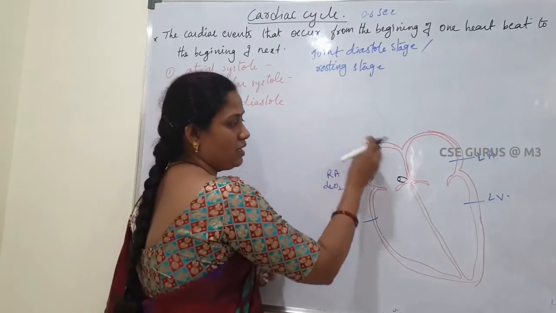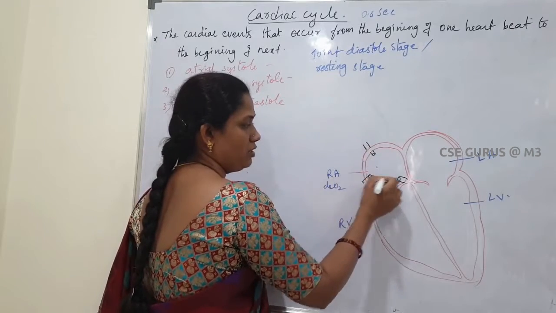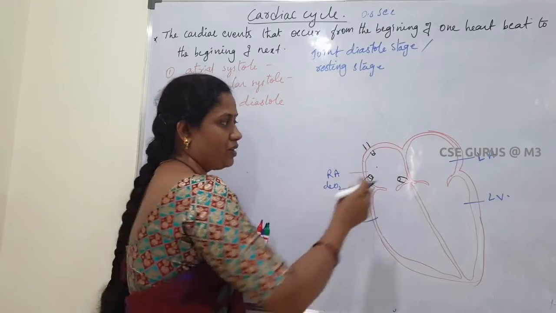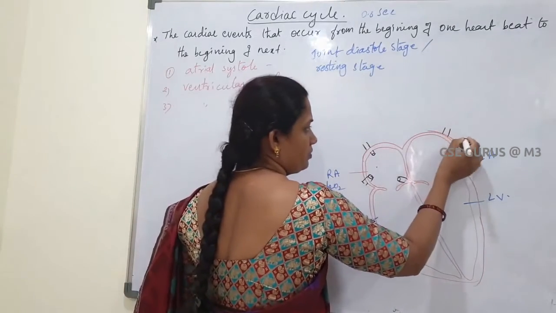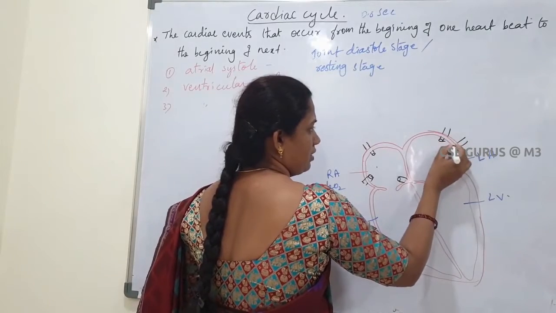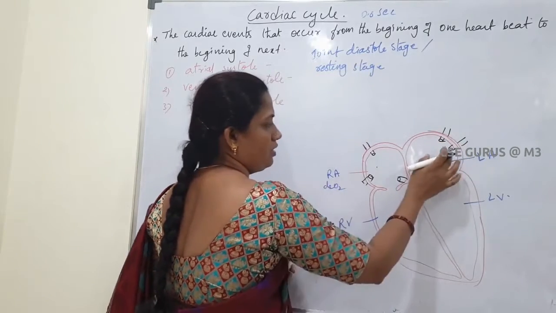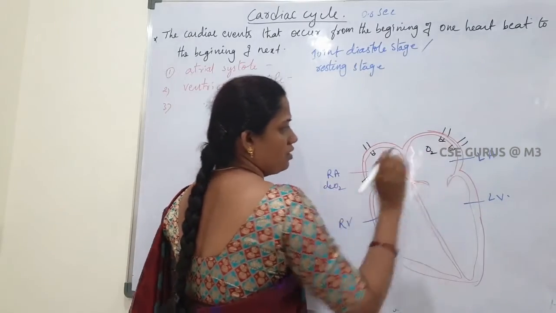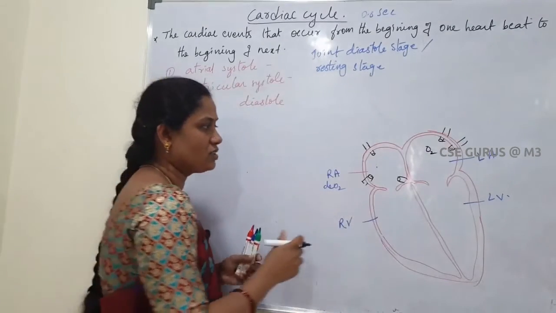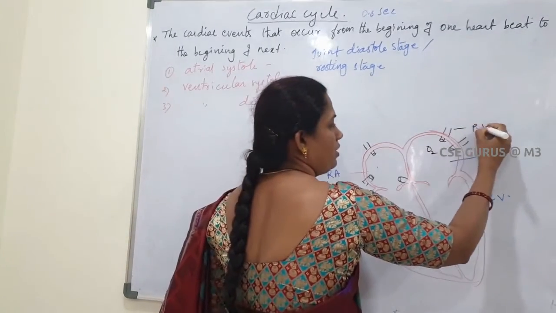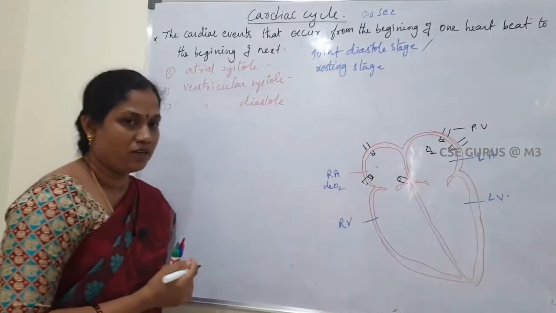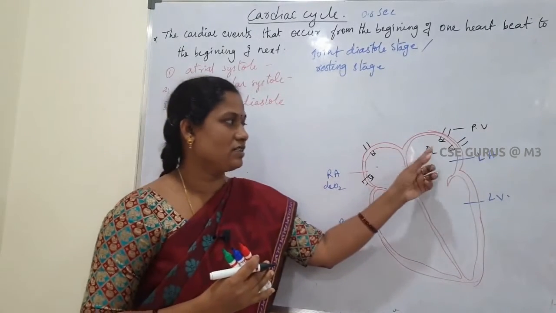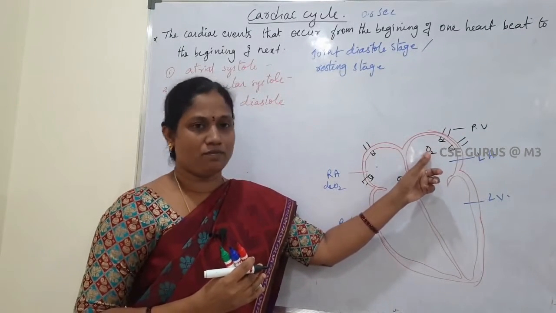So the right atrium collects the deoxygenated blood through these veins. At the same time, the left atrium collects the oxygenated blood through the pulmonary veins.